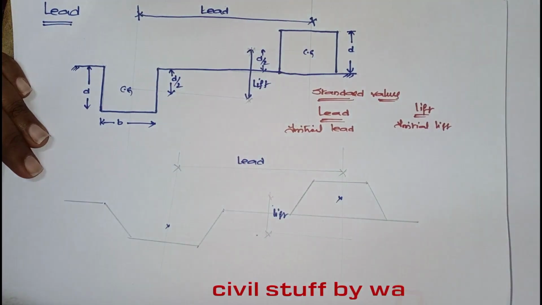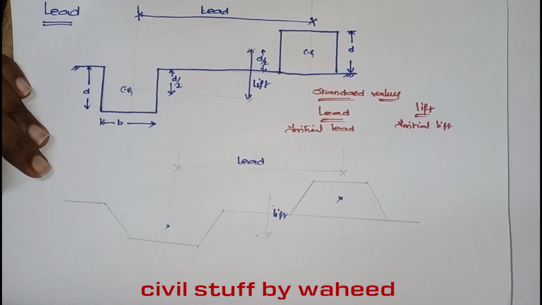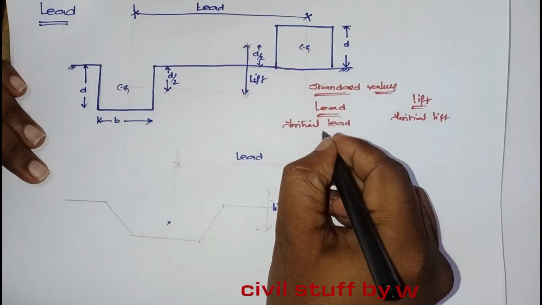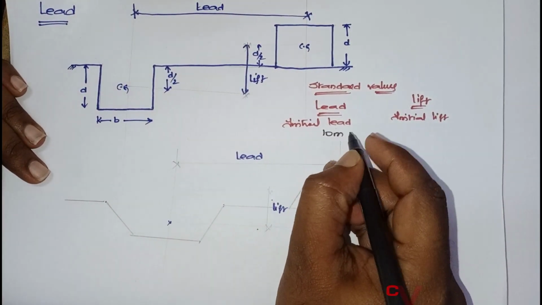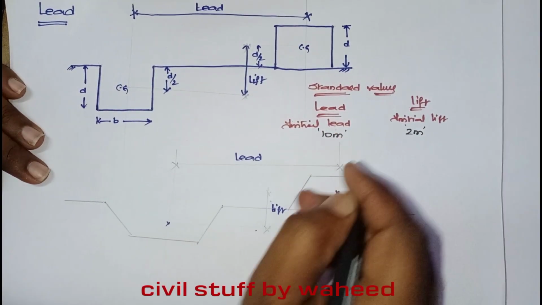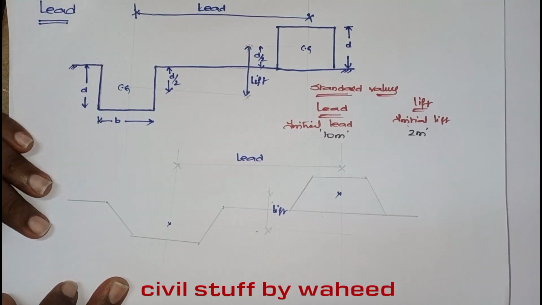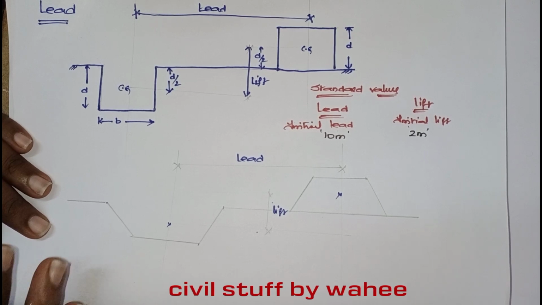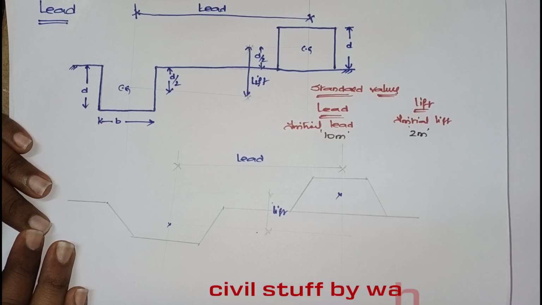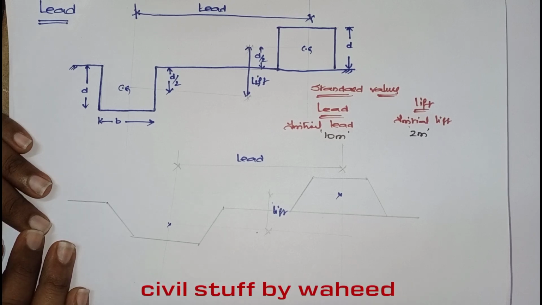Initial lead is 10 meters, whereas initial lift is 2 meters. These are very important in any competitive examinations; these values are very important.